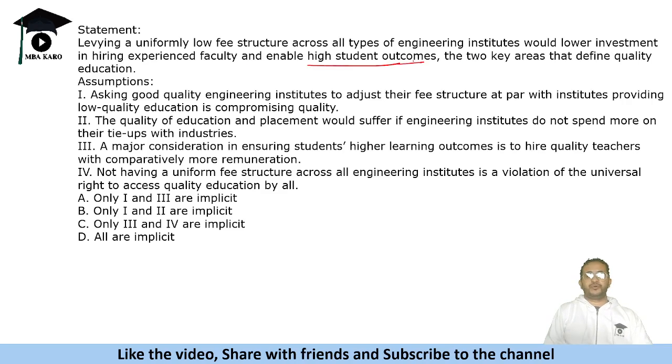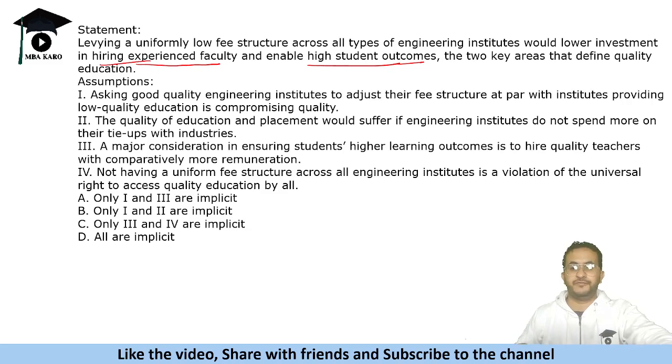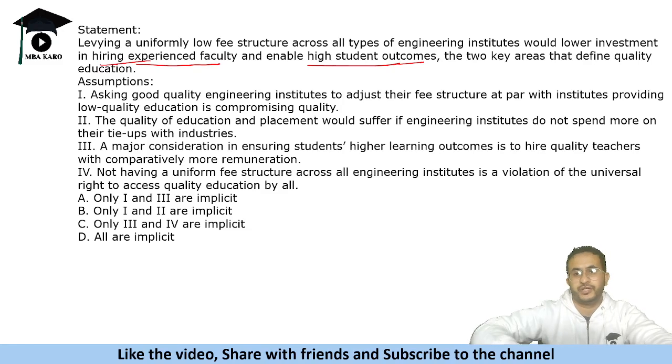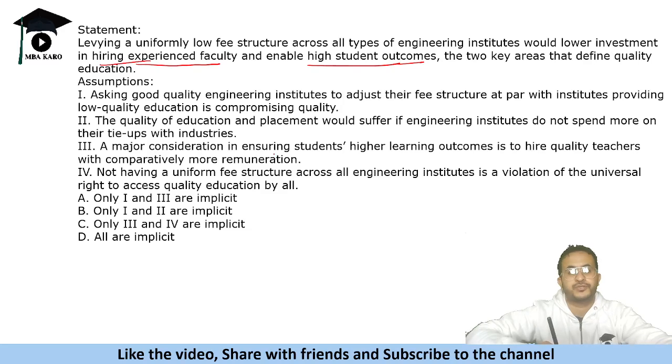One is high student outcome and the other is experienced faculty hiring. So good students, good faculty, and uniformly low fee structure across all types of engineering institutes. So the statement says that you should have low engineering fee across all types of institutes. Now we will see that this says that we can have experienced faculty and high student outcomes. So we need to see which of the following assumptions is true.